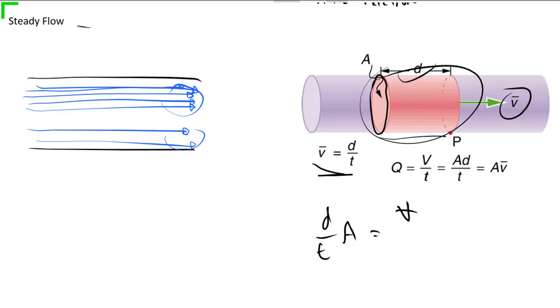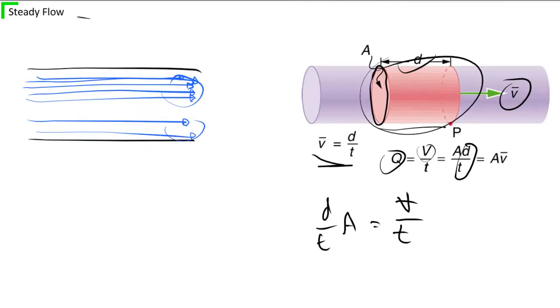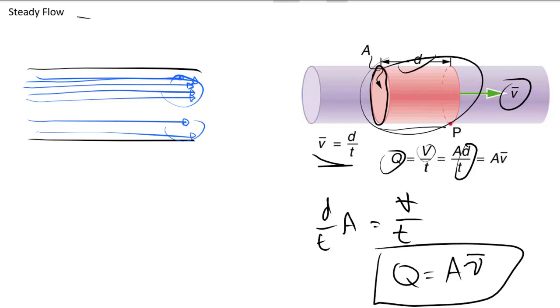So this is the volume per time. The speed times the area is equal to the volume per time. So we use Q to denote this volumetric flow rate. The rate at which fluid flows through this pipe, Q, is equal to the area of the pipe times the speed at which it flows through, the average velocity. Okay, so this is our volumetric flow rate. If we wanted a mass flow rate, we would just multiply it by the density.